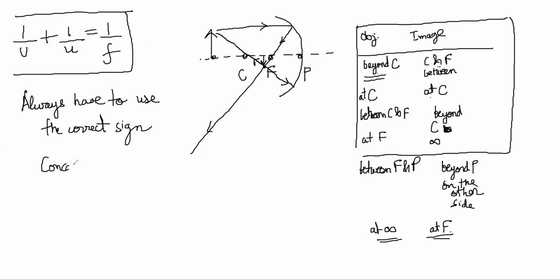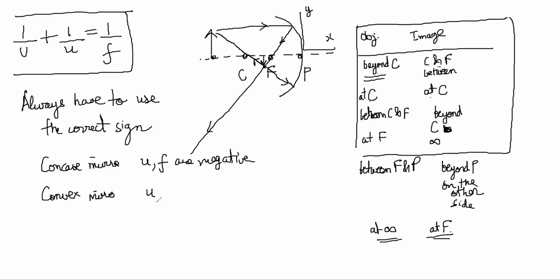Concave mirror, U, F are negative because they are on the left hand side of the Y and X axes, and everything is this side. Object is this side, focal length is this side, right? In a convex mirror, U is negative, but F is positive, right? So you get this relation.